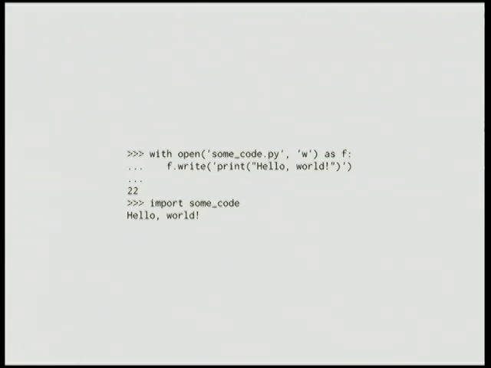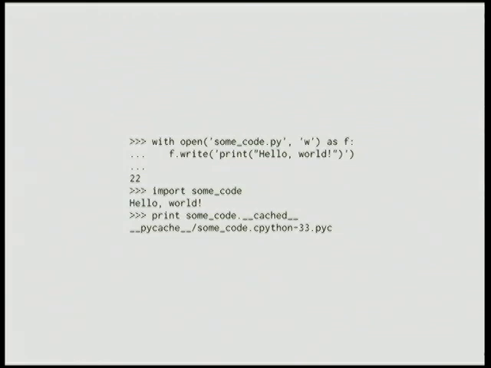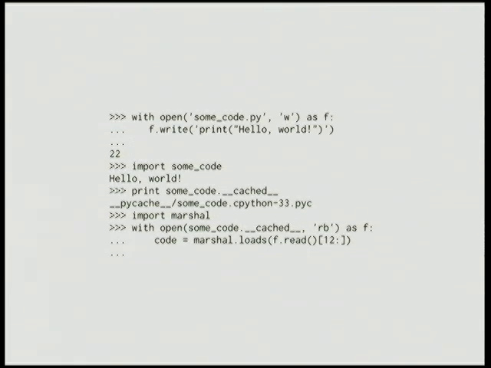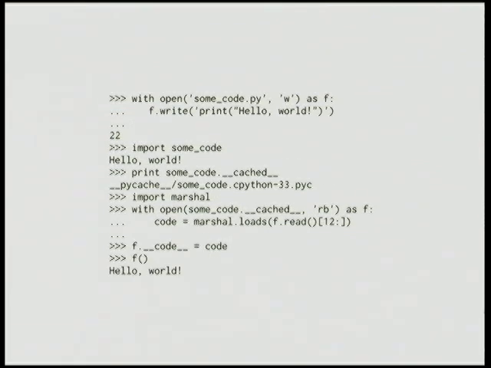The code object is not unique to functions. The code in modules is also encapsulated in a code object. Module objects have a dunder code object. The PYC files that are written by Python to cache module code is actually that code object marshaled using the built-in Marshal module. And we can unmarshal that object. And I think you probably know where I'm heading with this. So that's fun too. That's some mutability that you might not have known about.